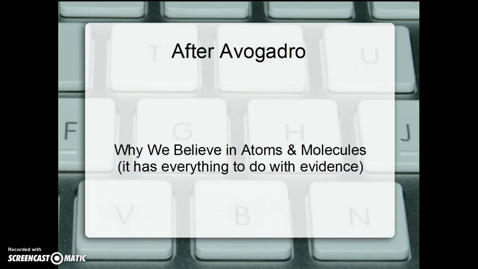This is the world after Avogadro. I am assuming that you have watched the video Gases and How They Combine. We're now going to go into why we believe in atoms and molecules and how we get our atomic mass scale. It has everything to do with the evidence we've seen.